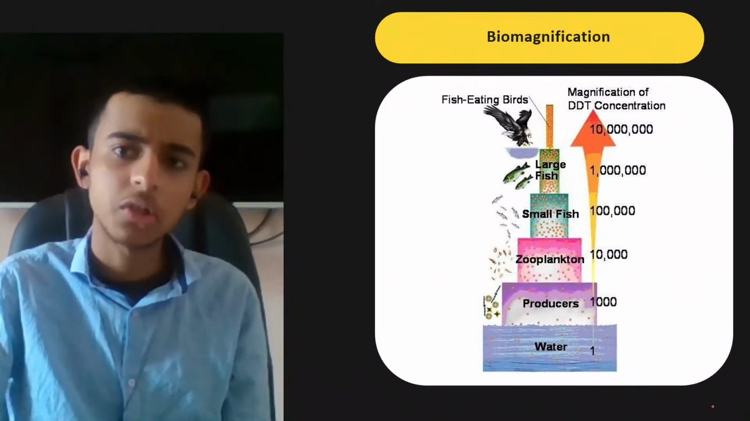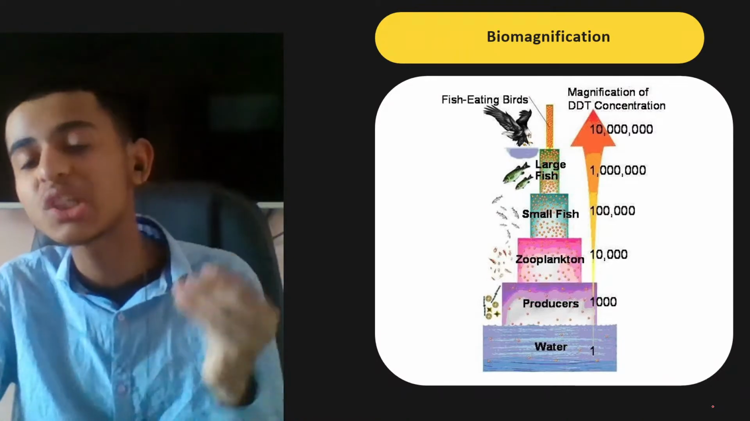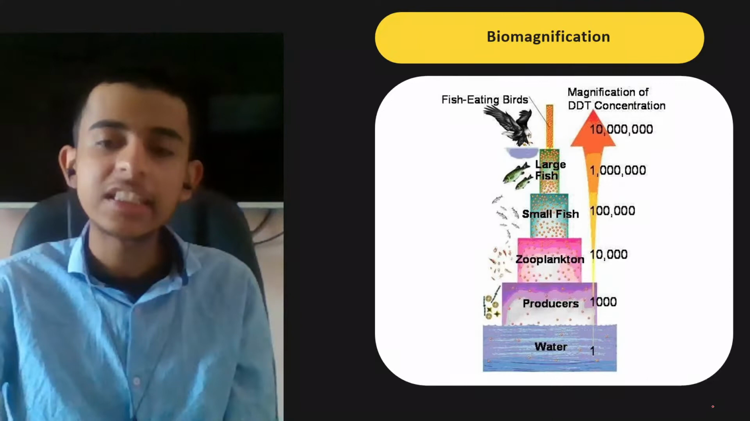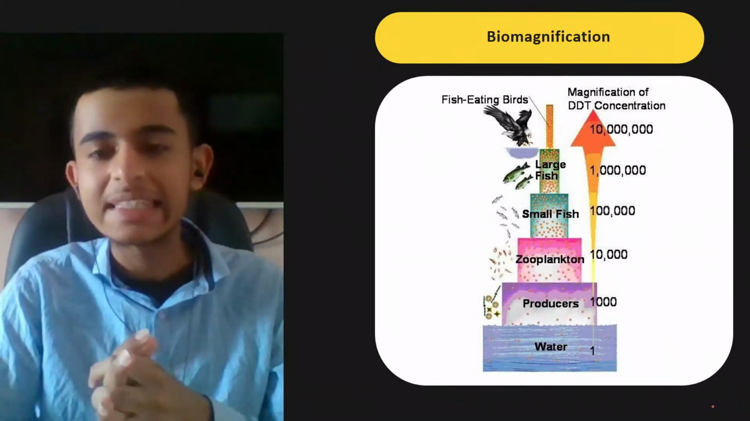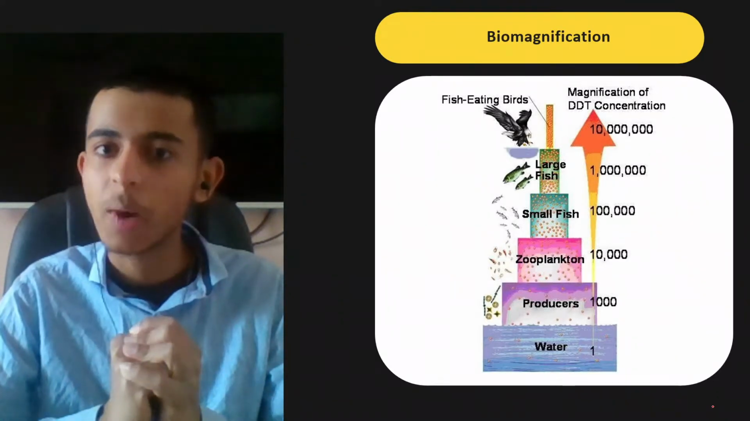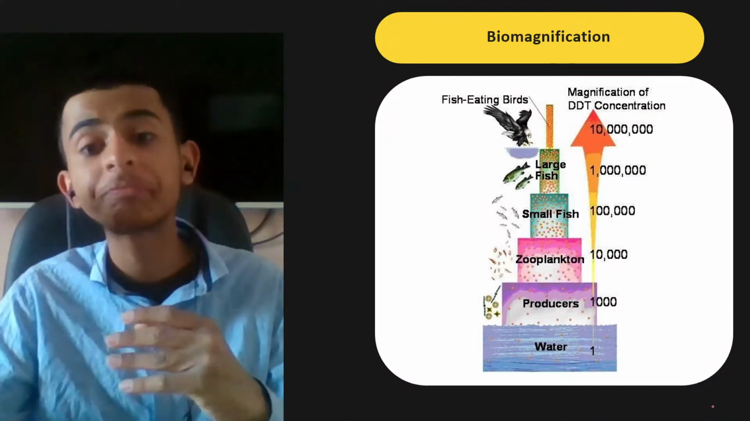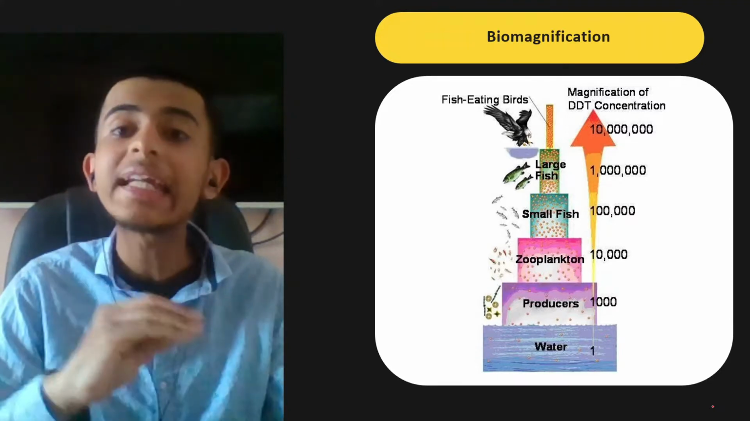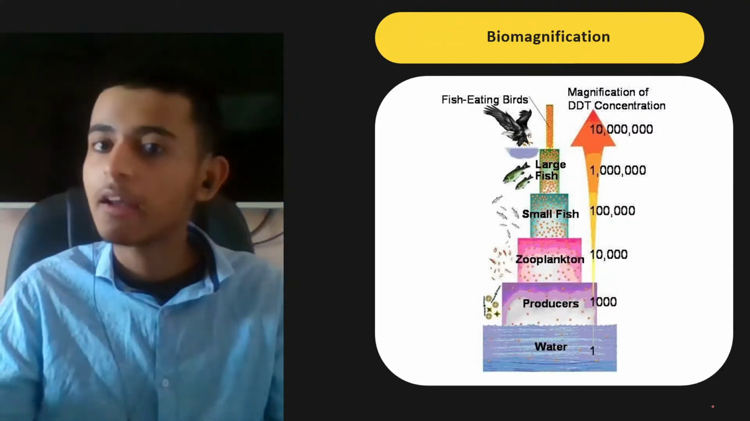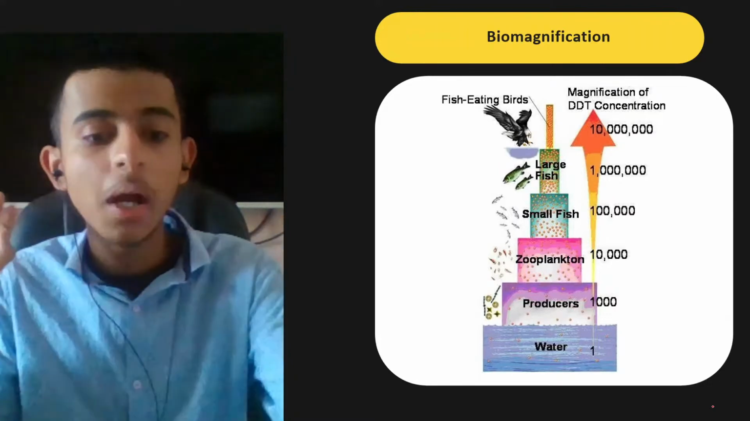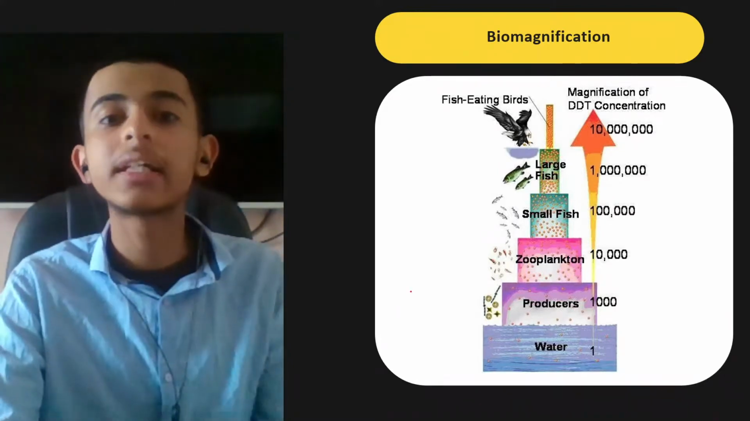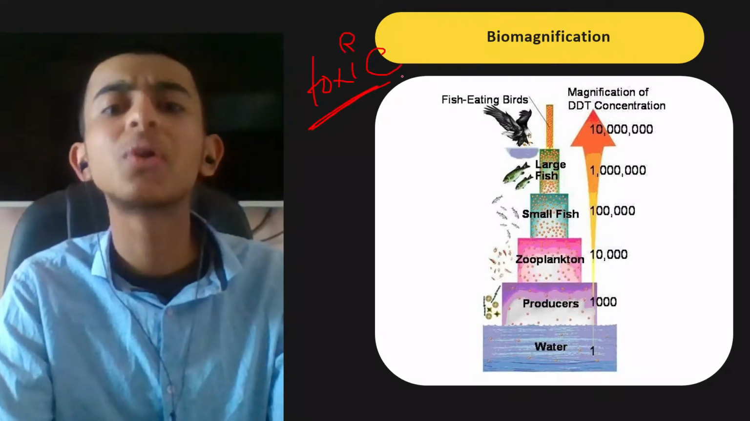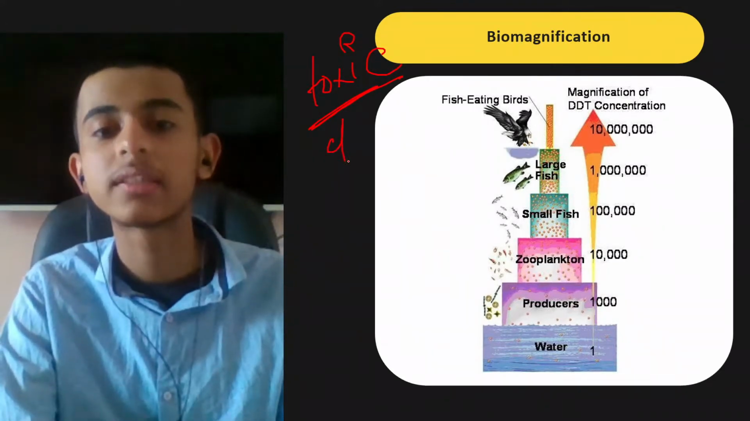Okay, talking about biomagnification. What is biomagnification? It is basically the concentration of chemicals at each trophic level. Now you must have seen that farmers spray a lot of pesticides and insecticides on the plants. Why? To prevent them from locusts maybe, or from other insects which might eat the plants. So that is why they spray these pesticides and insecticides, but they don't know that these chemicals are toxic. Okay, they are not good.